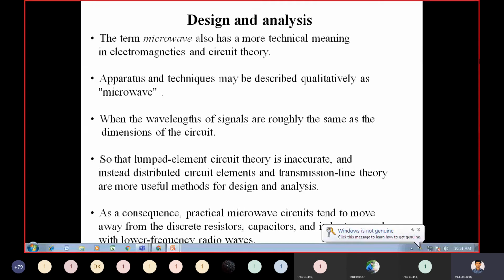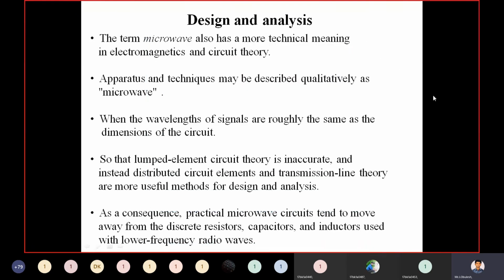As a consequence, practical microwave circuits tend to move away from the discrete resistors, capacitors and inductors which are used with lower frequency radio waves.